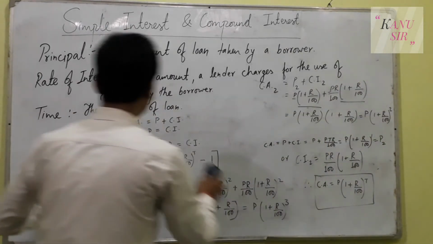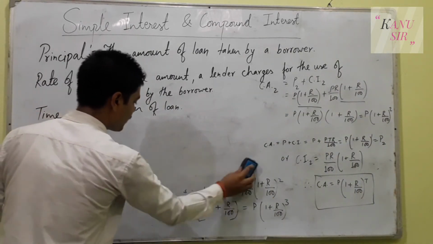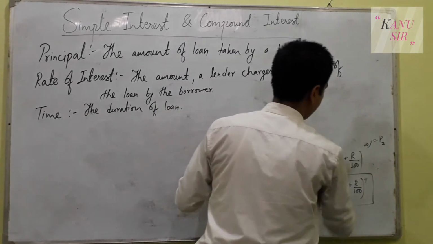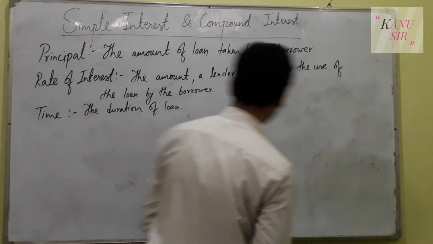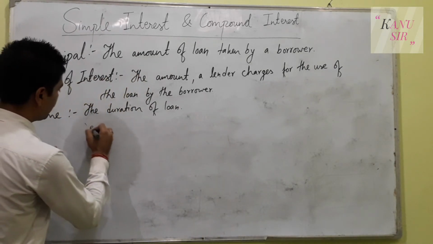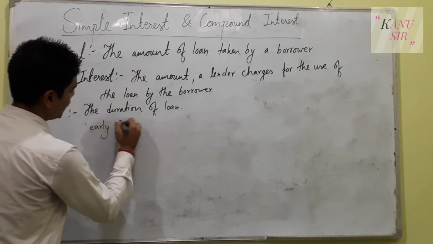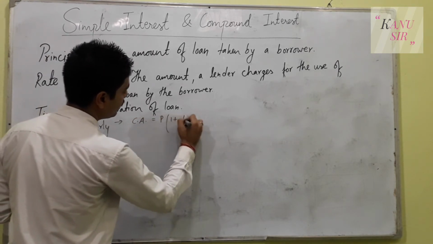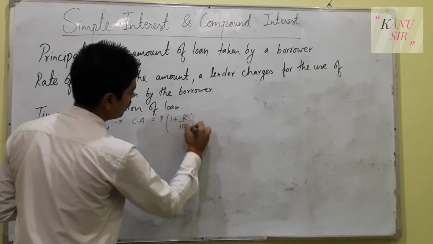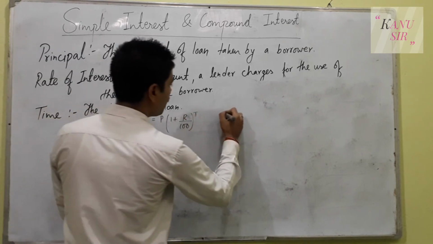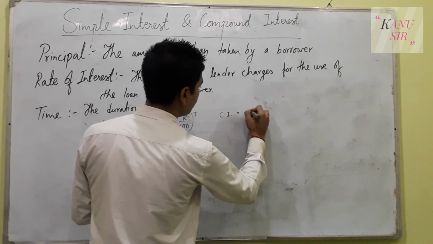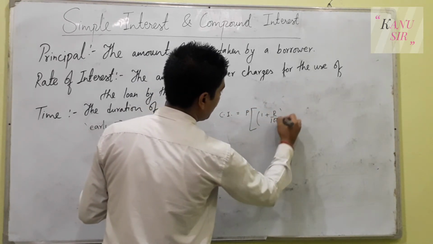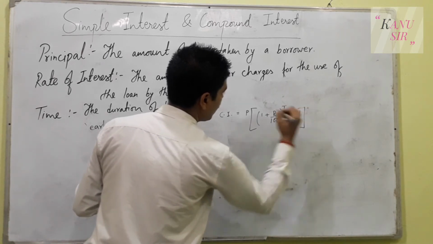But when you have to use the half yearly basis or semi-annually or monthly, so when it is for yearly, the formula for compound amount is P times (1 plus R upon 100) to the power T, and compound interest is P times [(1 plus R upon 100) to the power T minus 1].